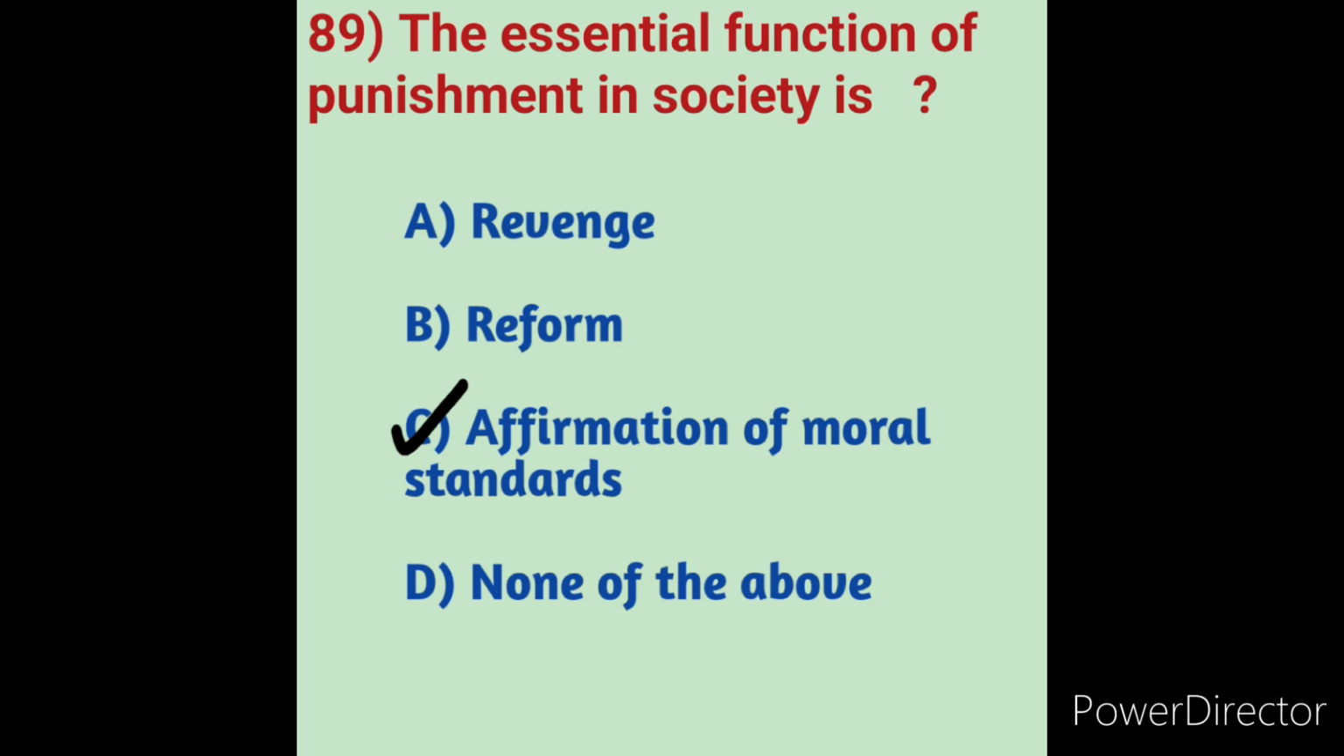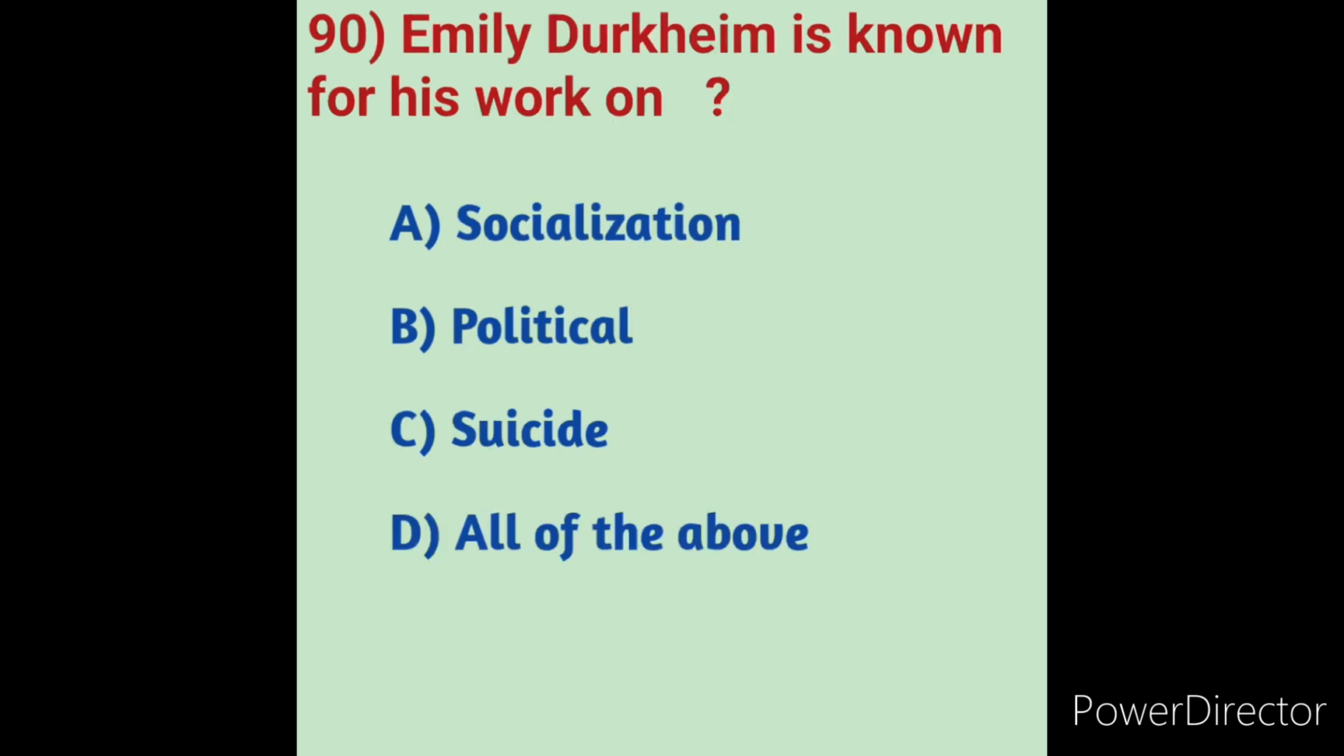Next we will move on to question number 90. Emile Durkheim is known for his work on. What is meant by Emile Durkheim is known for his work on? We will see the options here. Option A socialization, option B political, option C suicide, option D all of the above.